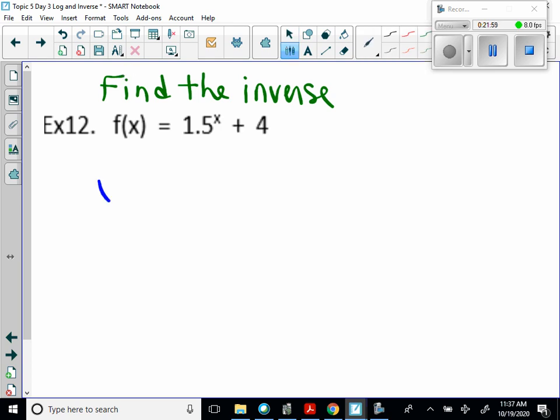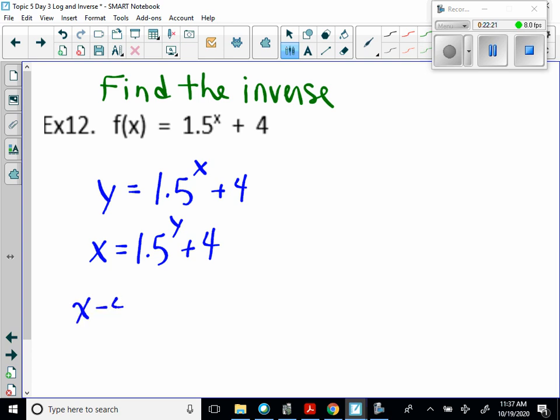Okay, so the first thing I'm going to do is say y is equal to 1.5 x plus 4. Then I'm going to switch x and y. Say x equals 1.5 y plus 4. Keep in mind that your variable y went up to the exponent area. The only way to get it down is with use of a logarithm. So we'll say x minus 4 is equal to 1.5 raised to the y.